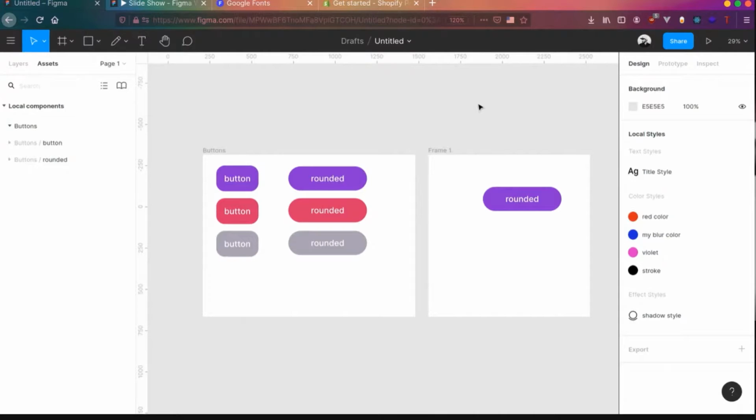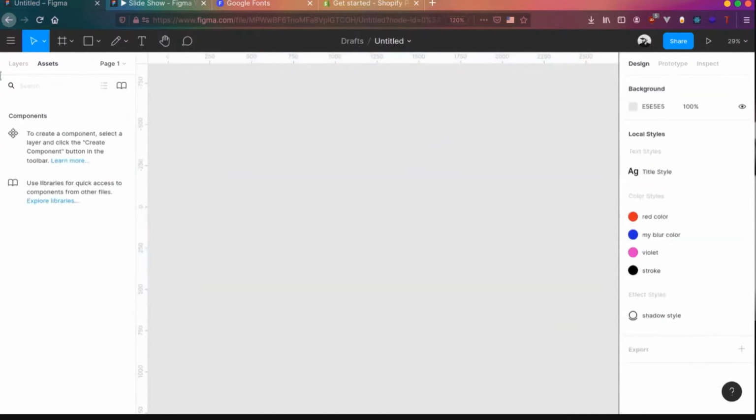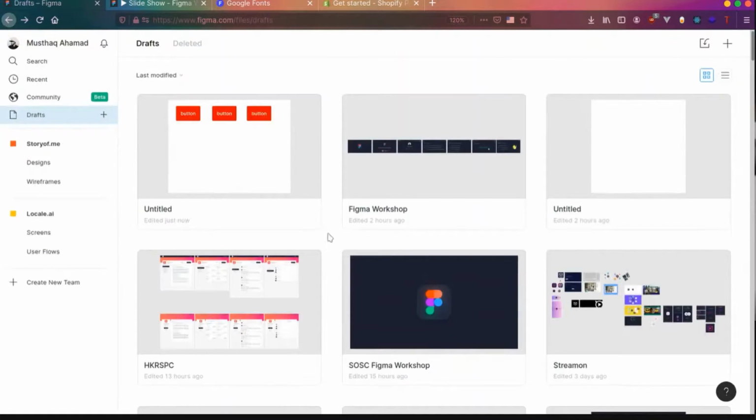So yeah, I guess we went out of time, but hopefully we'll have a few more minutes to actually design a working prototype and make it functional. So let's actually get back to that. Let me delete everything. I have already created a few example things for you guys to get started with. So let me share that link.